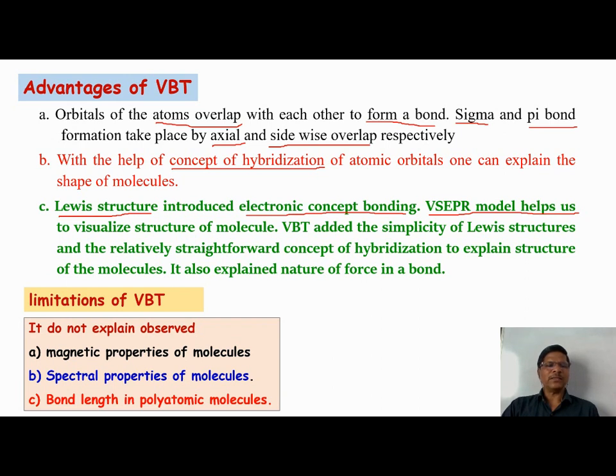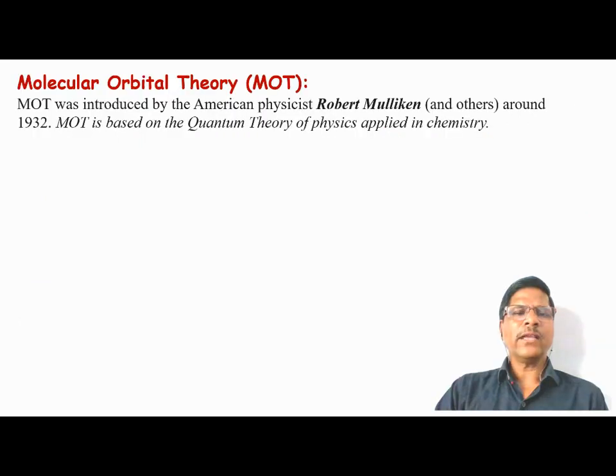These are the limitations. To overcome these limitations, the next and most advanced theory was put forth. This theory is named molecular orbital theory.